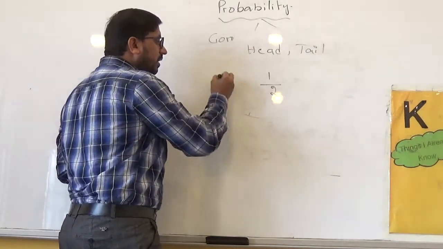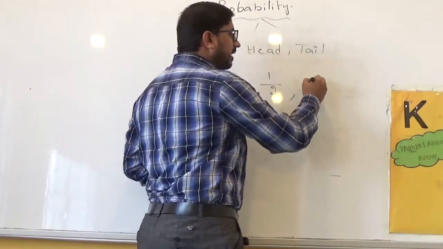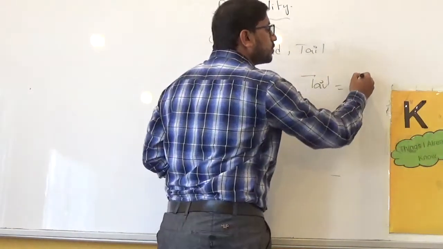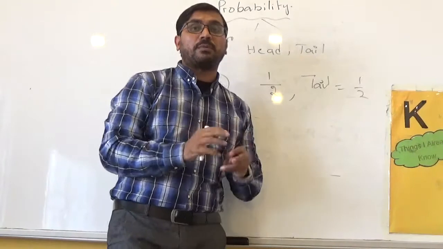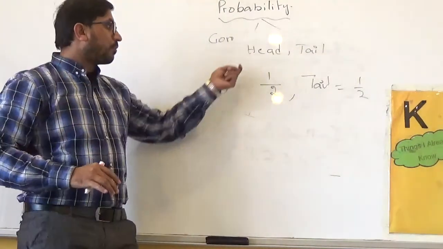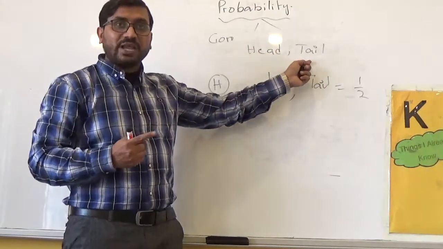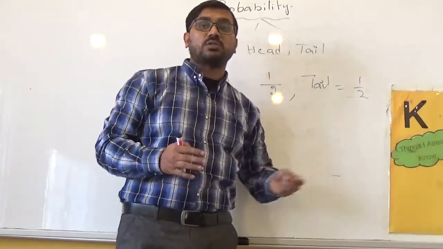So the probability for head is 1 out of 2, and if I ask the probability of tail, that is also 1 out of 2. This is the way you can write or give the probability for any event. We have only one head on a coin and only one tail on a coin. So the probability of head is 1 by 2, and the probability of tail is also 1 by 2.